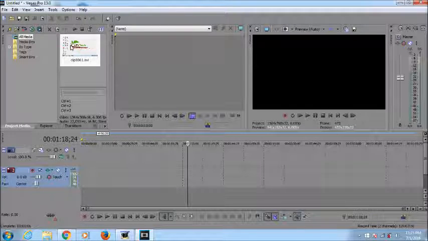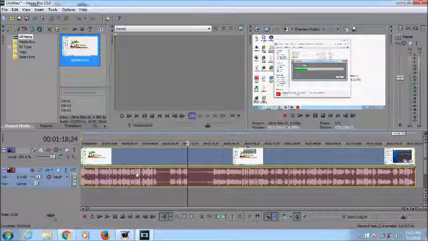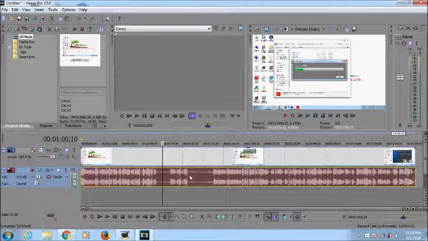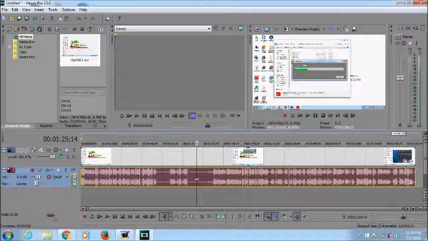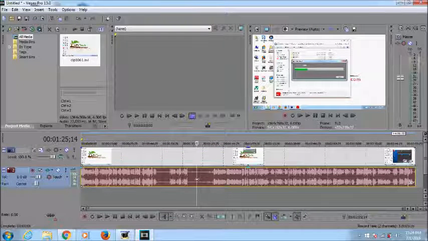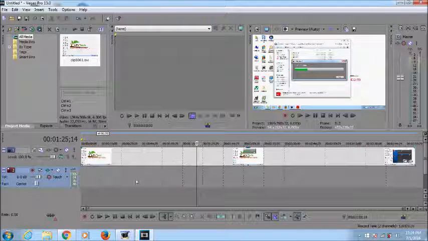To fix it, just drag and drop your video again, and select only the audio. You can see I have only selected audio in the bottom. After selecting audio, press U on your keyboard, U for umbrella. Once you click on U, right click on the audio and click on delete. Now you can see only audio has been deleted.